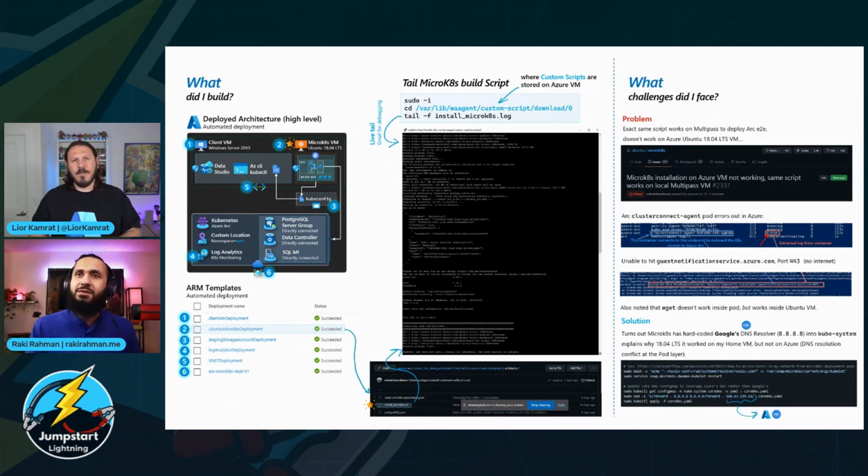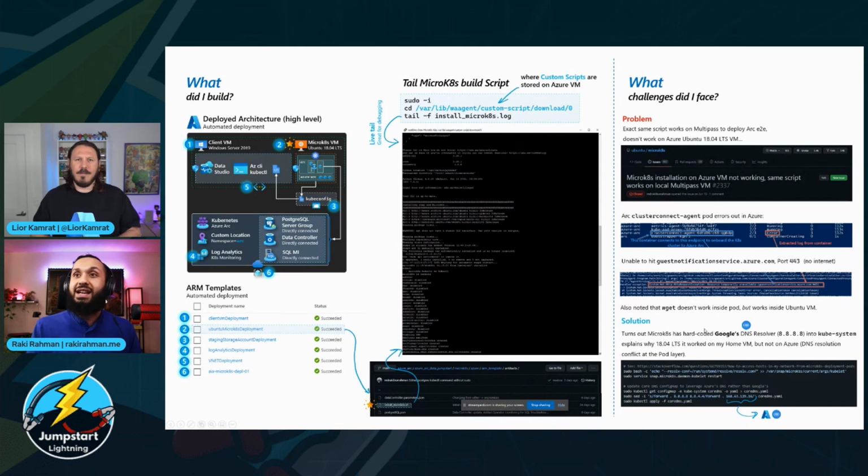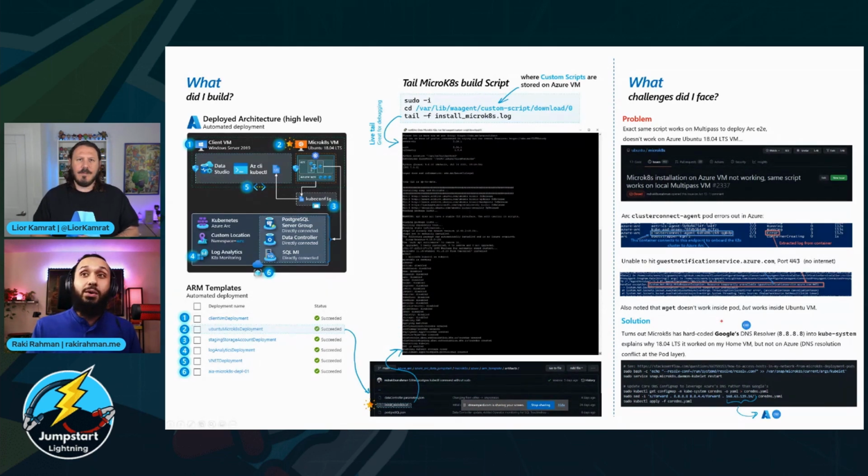And then what I noticed when I did a kubectl logs is that it was actually unable to reach out to one of the endpoints, the guest notification service that Azure uses. And honestly, I spent like 2 days just banging my head against the wall trying to figure it out. Finally, what I found out was that the MicroK8s installer, the native installer, actually hard codes Google's DNS resolver right into the installation, and so that's why it wasn't working on Azure, because there was a conflict. It's like finding a needle in a haystack.